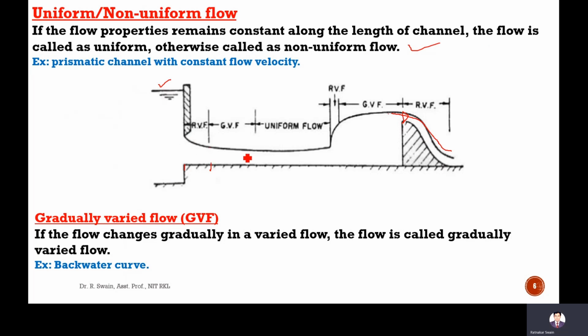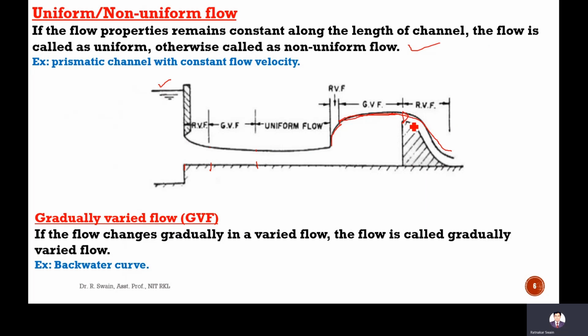After that, there will be gradual variation of the flow depth. That is called gradually varied flow. After that, after this length, the depth will remain constant. That is called uniform flow. Due to this dam, this spillway, this reservoir, there will be a sudden increase of flow depth. Sudden increase of flow depth, that is called RVF. After that, there will be gradually varied flow till this spillway.